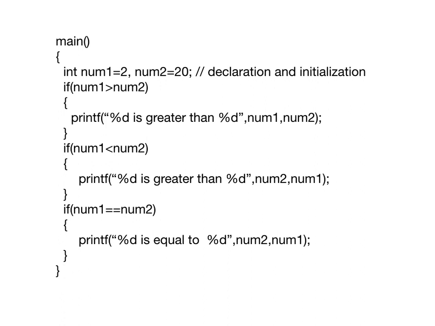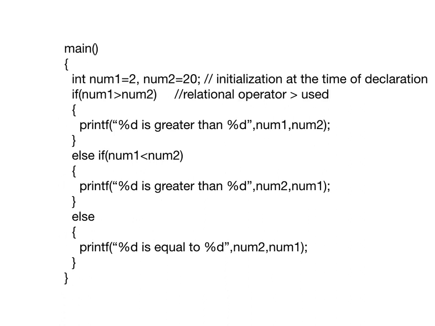Instead of writing like this, what can we use? Very good. If, else if. So same program, if I write using if, else if, just see it. If number 1 greater than number 2, else if number 1 less than number 2, else, this. So what it will do, it will check this first condition. The first condition is false, right? 2 greater than 20, it is false. Okay, so in that case, it will move on to this second one. Now 2 is less than 20, correct? The condition is true. So it will print 20 is greater than 2.